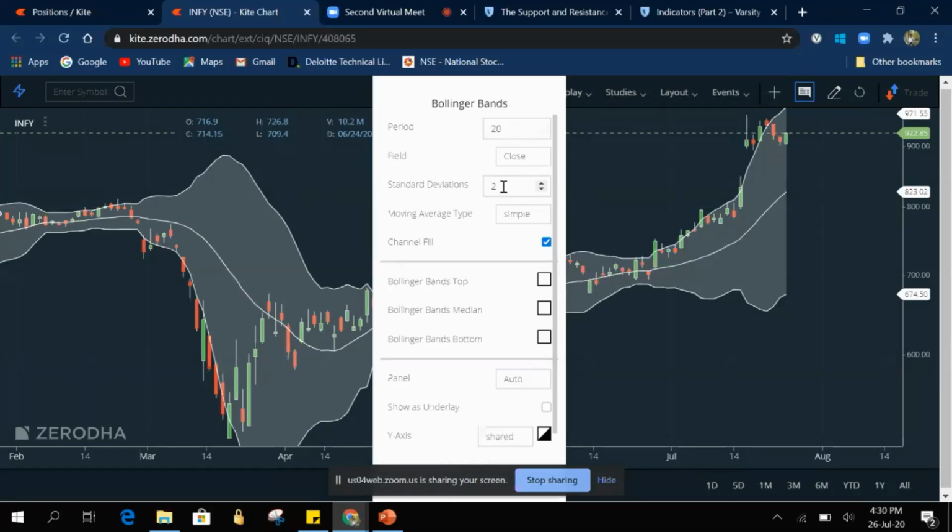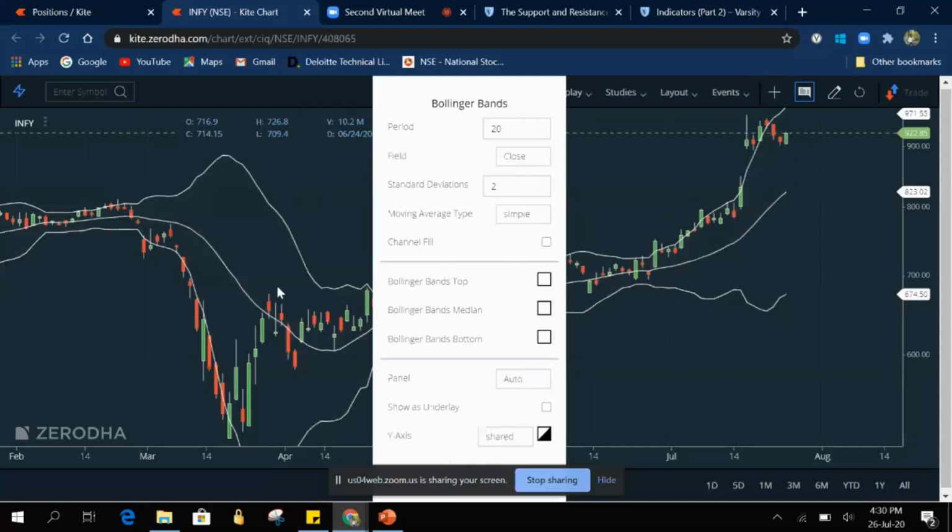Here we have standard deviation. It is +2 for the upper band and -2 for the lower band. We have to type in 2. I will also explain the meaning of standard deviation and how it will be useful in Bollinger Band. Here the moving average type will also be set as simple by default. Here we have an option of channel fill. If we untick this, there won't be any shading region on the Bollinger Band. Here you can see the shading has disappeared. But I suggest you tick this so that there will be a differentiation on the screen and it will be clear and visible.